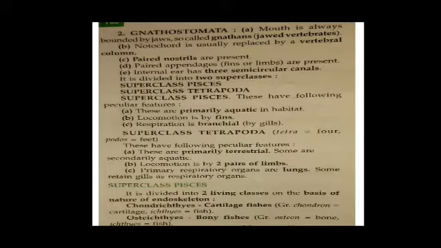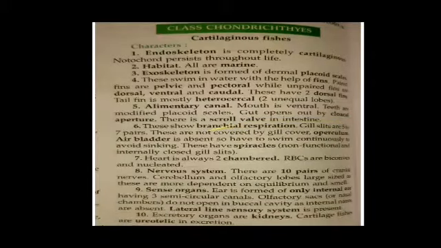Superclass Pisces is divided into two living classes on the basis of the nature of the endoskeleton. Chondrichthyes means cartilage fishes. Chondrion means cartilage, ichthys means fishes. And Osteichthyes means bony fishes. Now, first of all, we will start with the Chondrichthyes, the cartilaginous fishes.